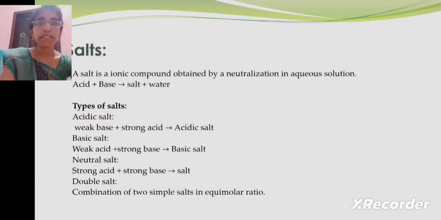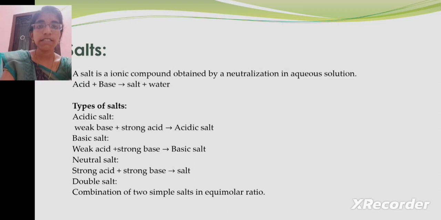Then the next one is salt. Salt is an ionic compound obtained by neutralization in aqueous solution. If we combine acid and base, it gives salt and water. There are various types of salt. First one is acidic salt. Acidic salt is formed by weak base and strong acid.